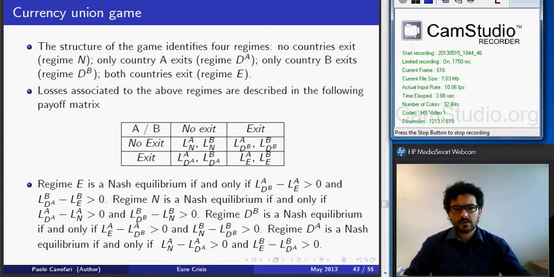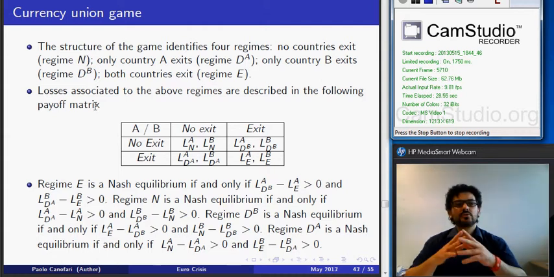We consider a game between the two periphery countries, in particular country A and country B, in which each country, after observing a shock, can choose between two possible actions, in particular no exit or exit from the monetary union. We can identify four regimes, which are regime N, in which no countries will devalue, will leave